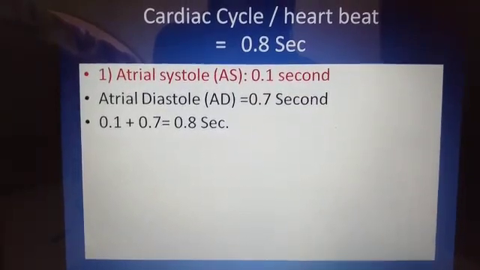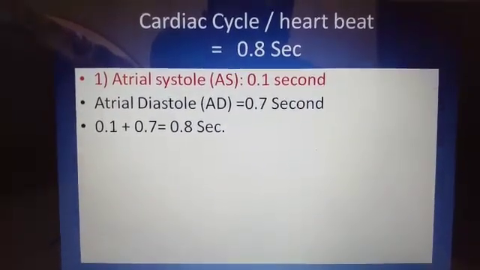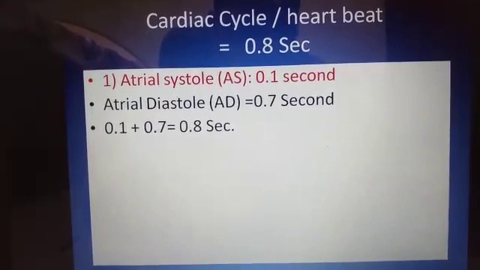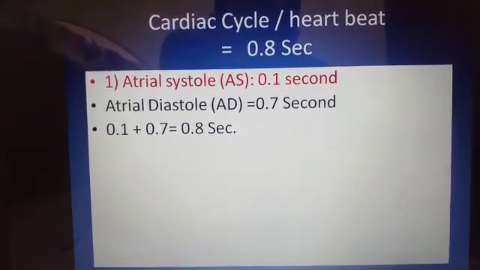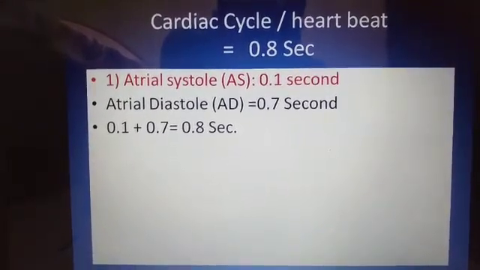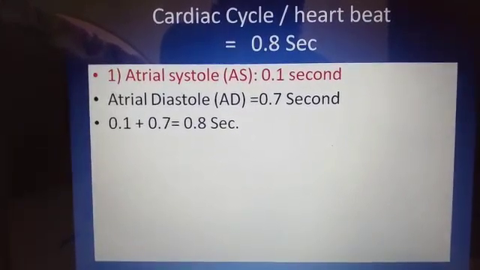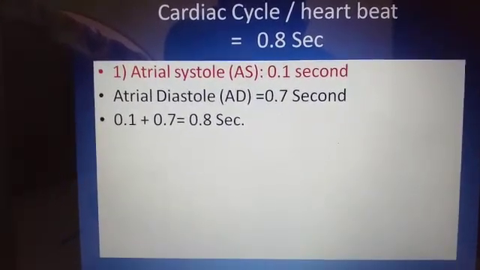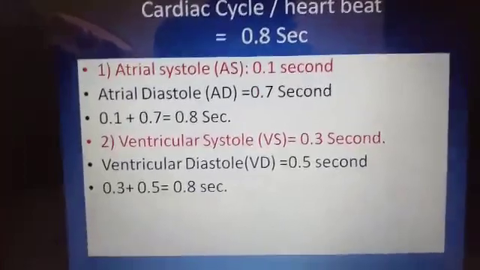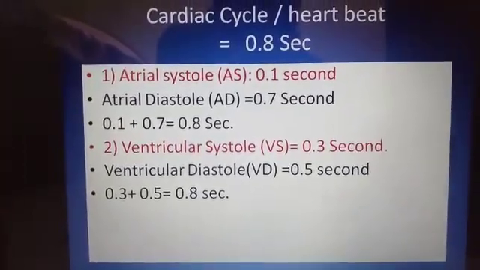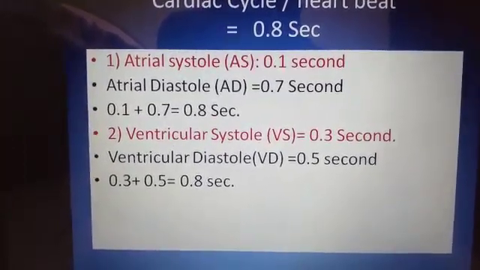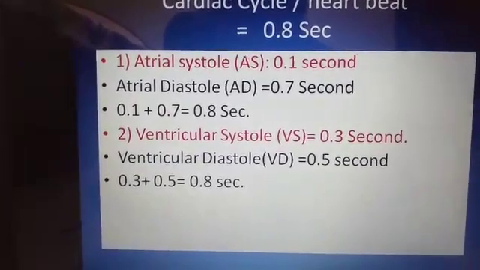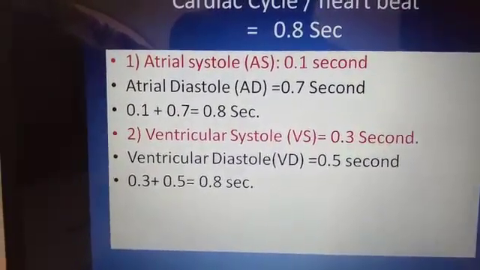Here you can observe the auricles contract for 0.1 second. They relax for 0.7 second. That means the total time duration of a cardiac cycle is 0.8 second. Next, the ventricles contract for 0.3 second and are relaxed for 0.5 second. In all, total 0.8 second.